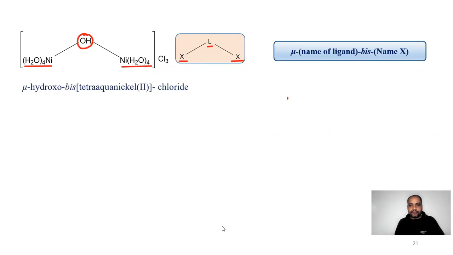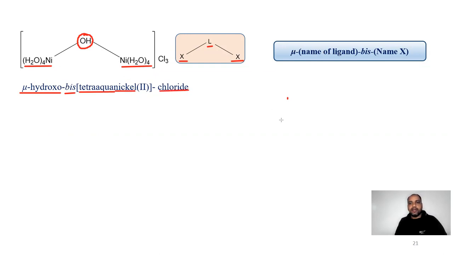In this one, we have used mu hydroxo. The name of the ligand is written first, since hydroxo, OH, is the ligand here that is acting as a bridge. So its name is written as mu hydroxo, and these two groups are the same. We will use bis for this one. Tetraaqua is written, and nickel is the central atom, chloride.